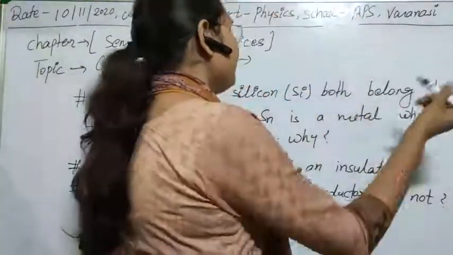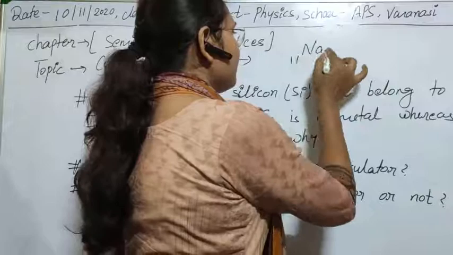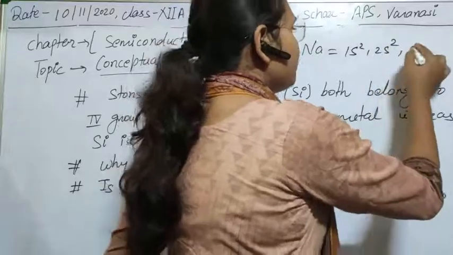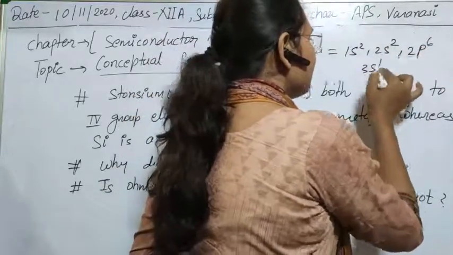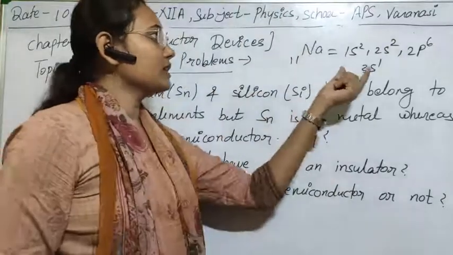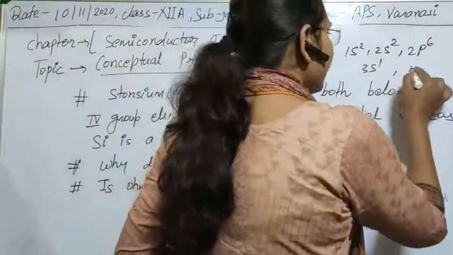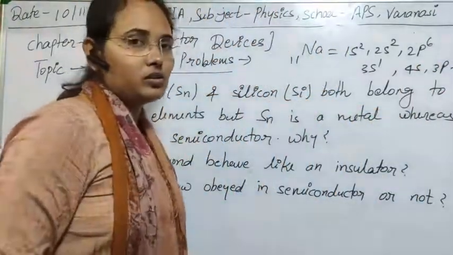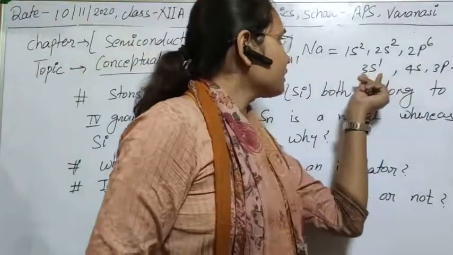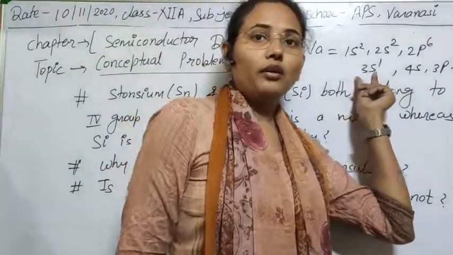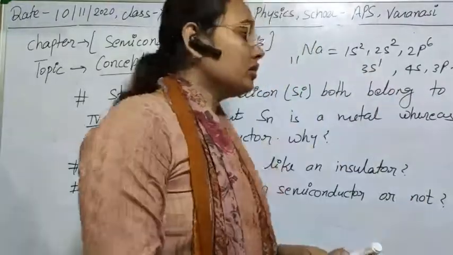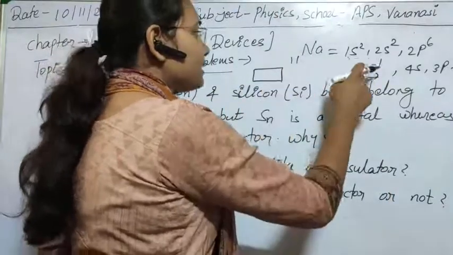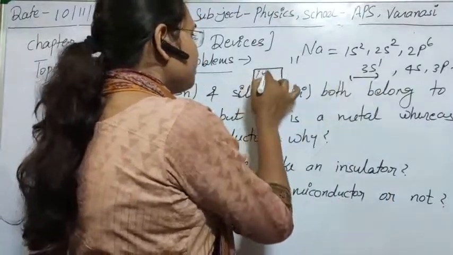Suppose you take the example of sodium, so you can write its electronic configuration. We obtain 1s2, 2s2, 2p6 and 3s1. Clear? This is the normal electronic configuration of sodium, and here we can also write 4s, 3p and so on. These are also a number of levels. For sodium, this is called the valence shell, and this electron is known as the valence electron. This shell can be denoted with the help of an energy band, which is the energy of the s level. So this is known as the valence band. Clear?